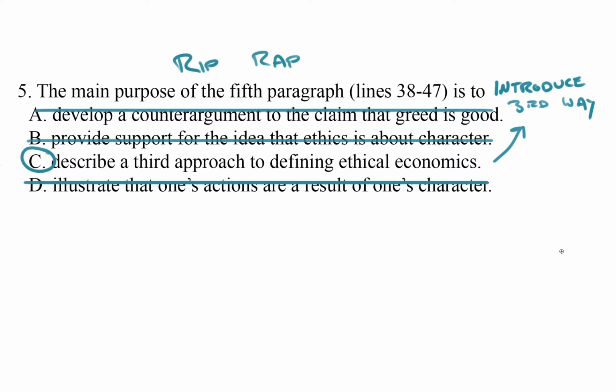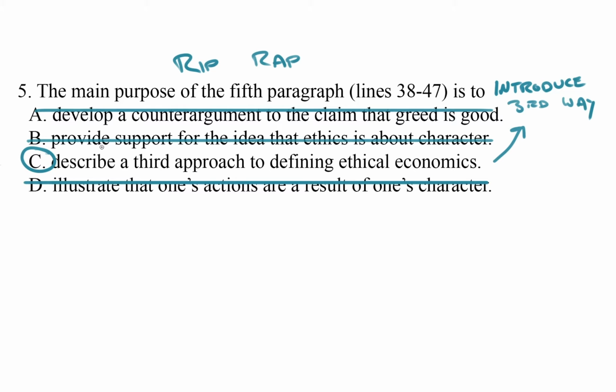So none of the arguments say, okay, well, Adam Smith is wrong and Aristotle is right because of X. Judging from what I know of the passage and the way that these different arguments interact with each other, I know that they never function as counter-arguments against one another. They're each putting forth a different idea about how econ could be ethical, but not saying, okay, Adam Smith is wrong, Aristotle is right. So that takes care of A.